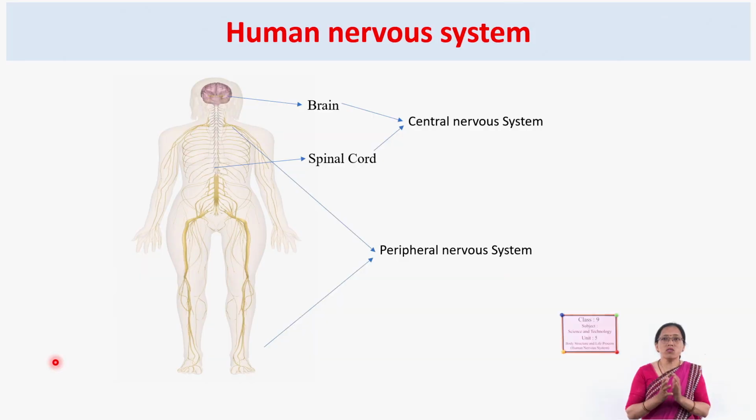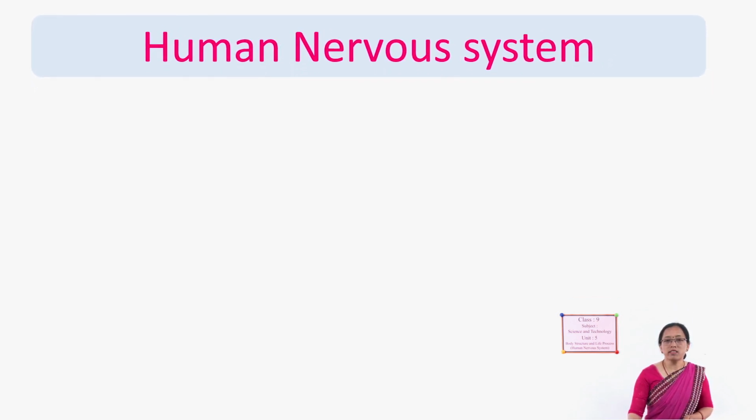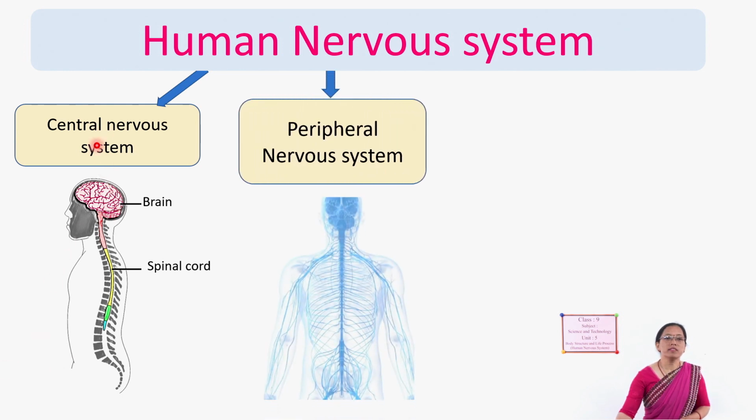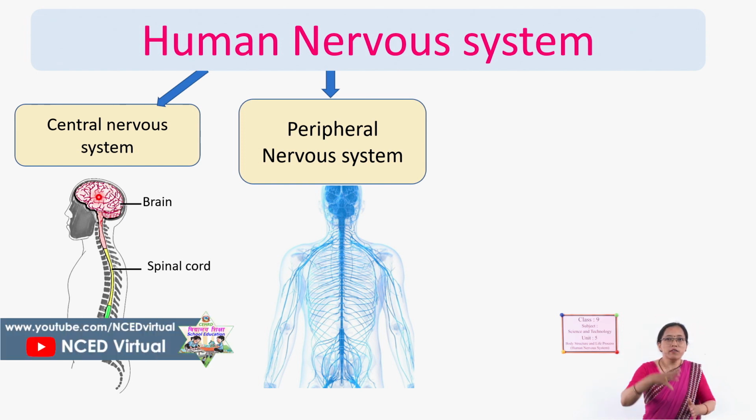So, based on structure and function, the human nervous system is classified into 3 parts. What are those? Let's see. First, I just talked about the central nervous system. Where is it? See here, it is at the axial part of our body, from head to tail region.